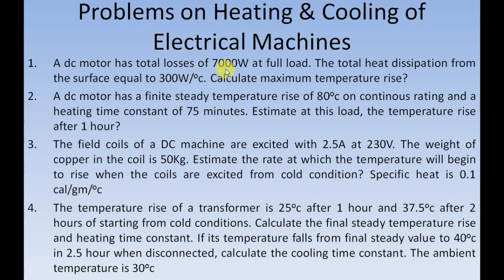So you know the value of Q, you know the value of S lambda, so you just simply divide it and you can easily find the answer. That was a direct problem. Let's see the second problem.